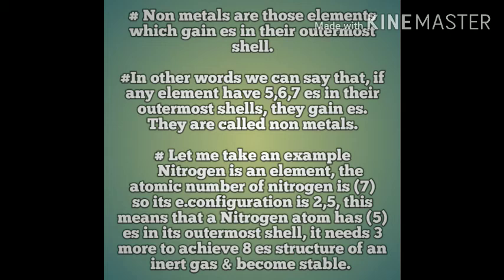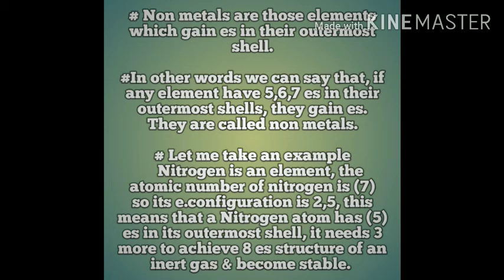So according to the definition of non-metals, nitrogen is a non-metal because it has 5 electrons in its outermost shell.